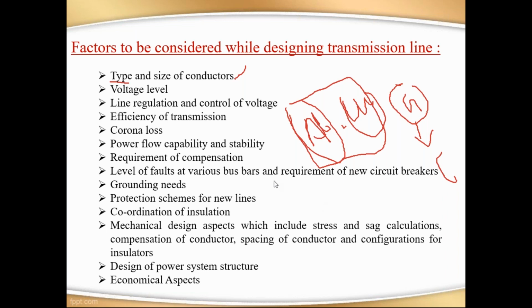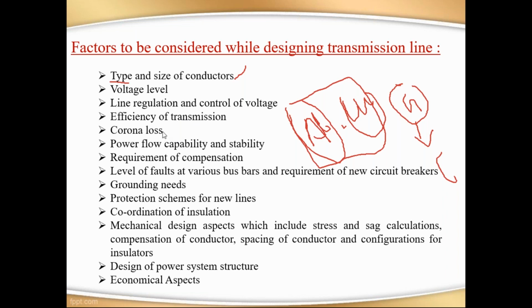So corona effect completely depends on the size of the conductor. How can we reduce it? If the diameter of the conductor is increased, we can reduce the losses. Next one is voltage level. Based on the voltage level, if the voltage level increases, the size has to be increased. And next one is line regulation and control of voltage, efficiency of transmission, corona loss.